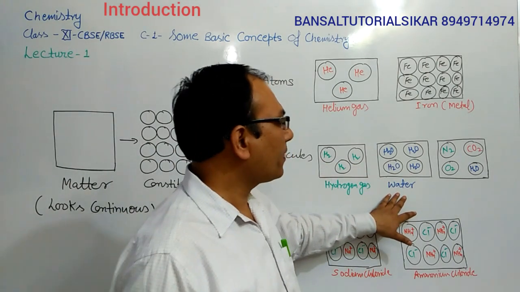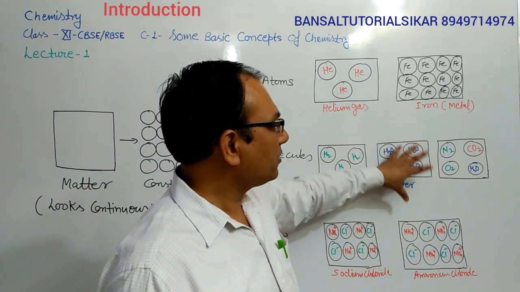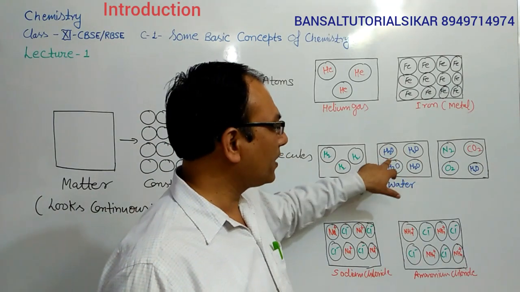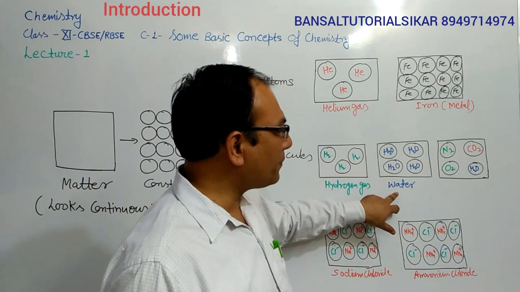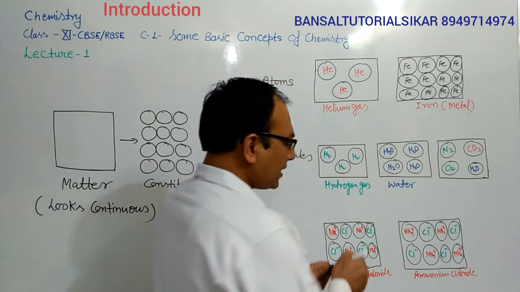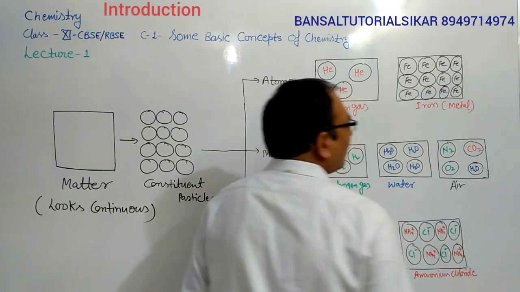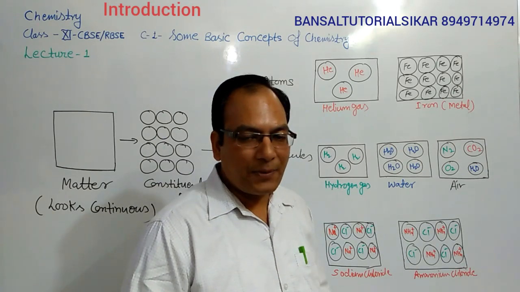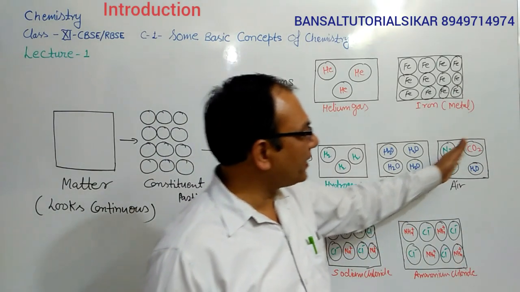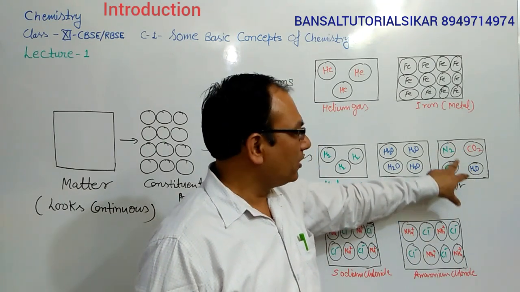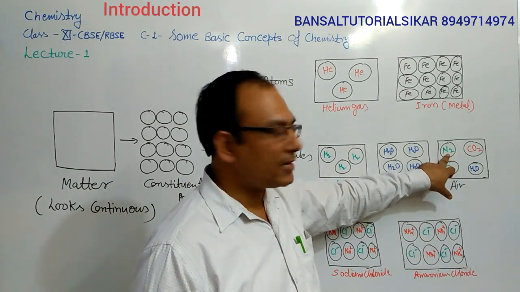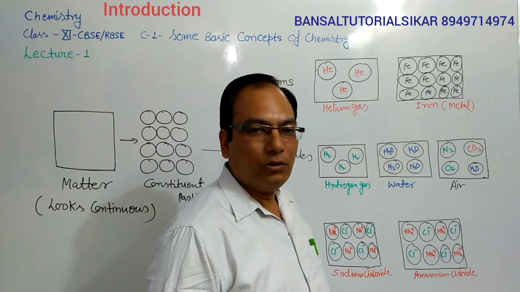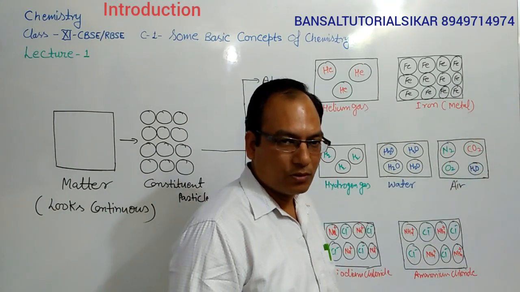In the case of water, you can see that it contains particles of water, and each particle contains 2 atoms of hydrogen and 1 atom of oxygen. That is again a molecule, so water is composed of water molecules. This is a sample of air. We know that air is composed of different types of gases. It is a mixture of gases, so you can see that there are different kinds of particles containing different types of atoms. This is composed of 2 atoms of nitrogen, this is a nitrogen molecule, this is a carbon dioxide molecule, this is an oxygen molecule, and this is a water molecule. So the constituent particles of air are molecules.